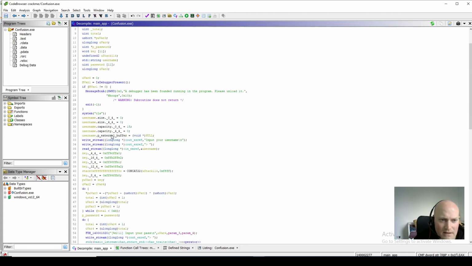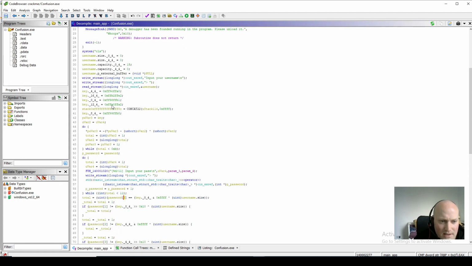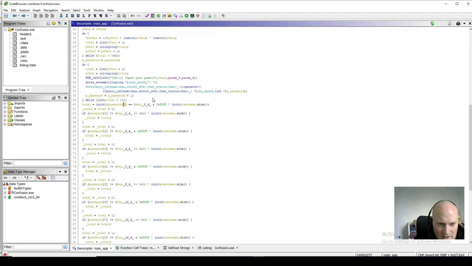So we've got enough stuff there now to try and start writing our key gen, I think. So we'll start with that. We'll put the key in. We'll start with a username. We'll do this for the size of the username we type in. We'll make sure that the password matches this, but we'll start building up the code now. Okay, that's good.